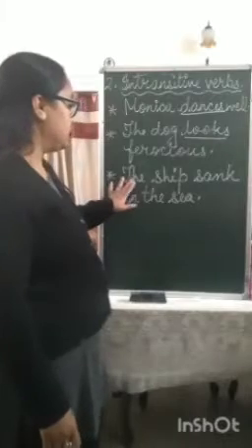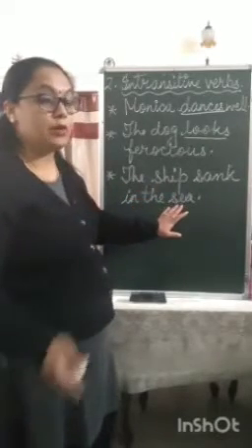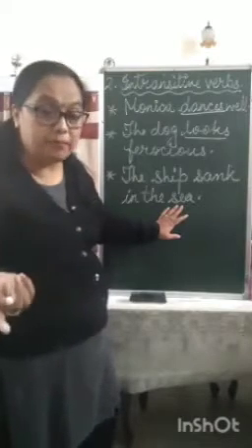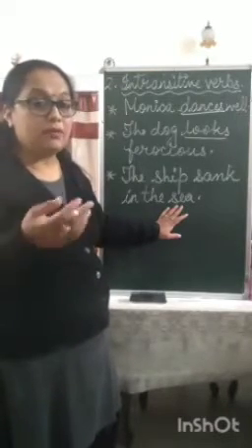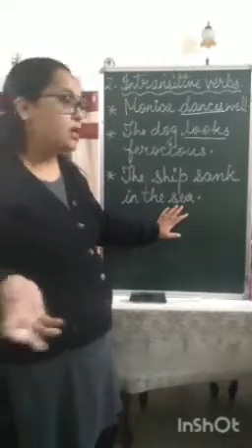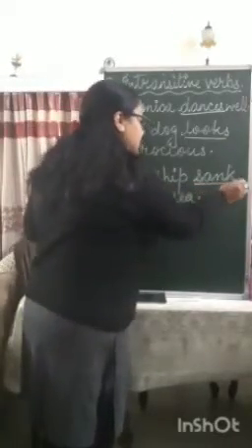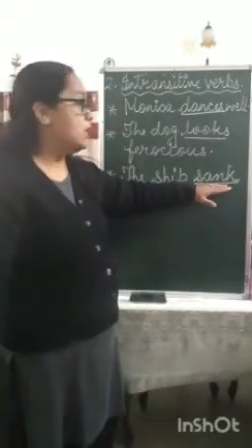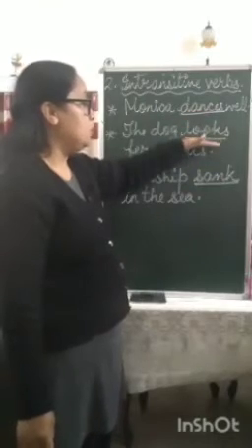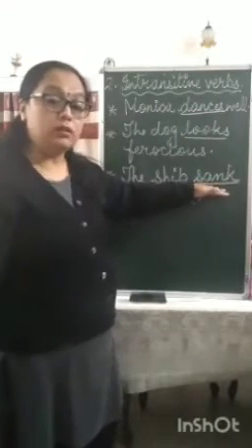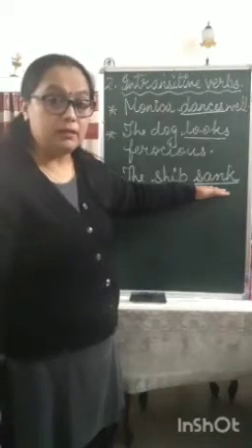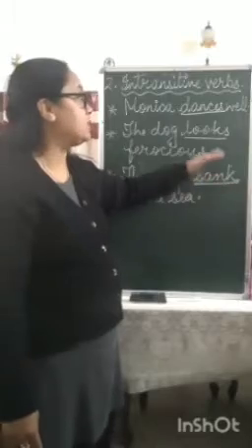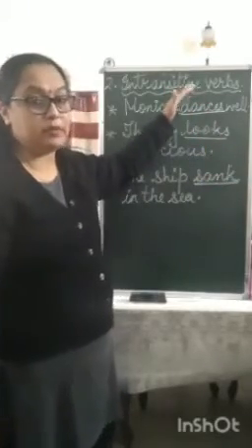Similarly, the third sentence, the ship sank in the sea. Now in this sentence, we're not asking the ship sank what? We can say where did the ship sink? So the answer will be the ship sank in the sea. But if we simply say the ship sank, that also makes a complete sentence. So here these words, dances, looks, sank, do not require an object, or they are not followed by any object in the sentence. So these kinds of verbs are called intransitive verbs.